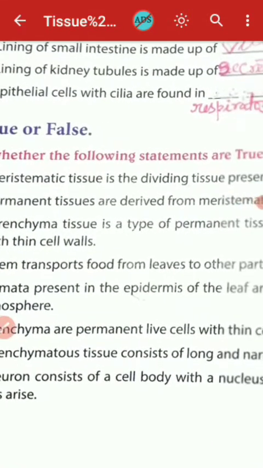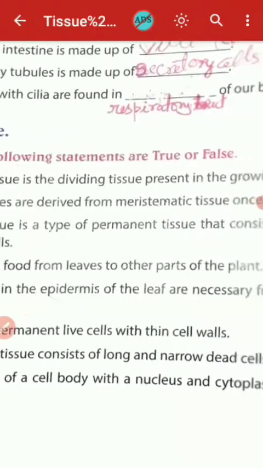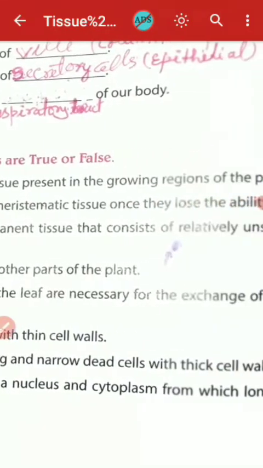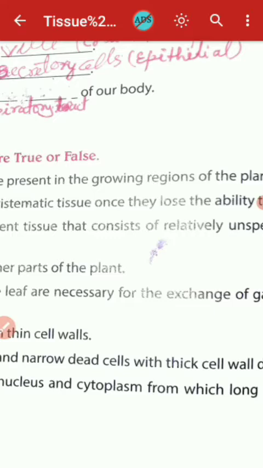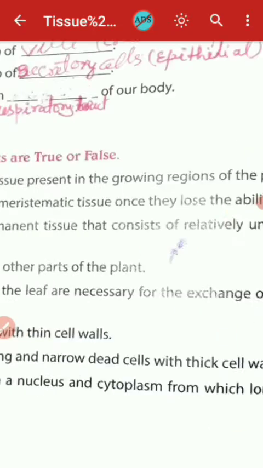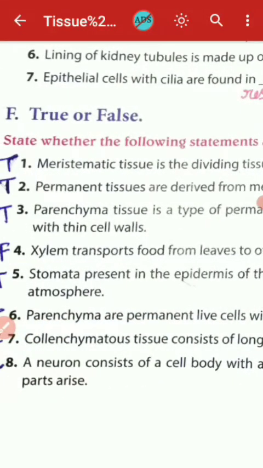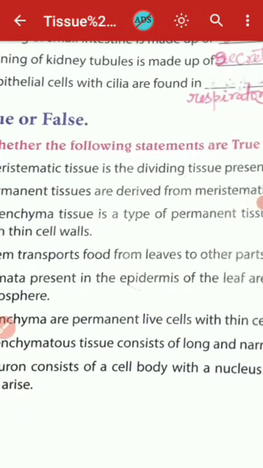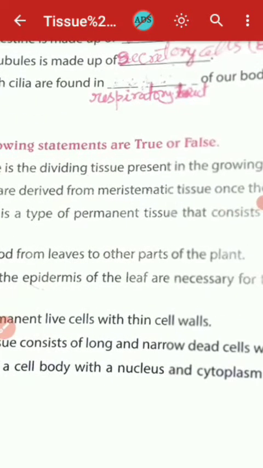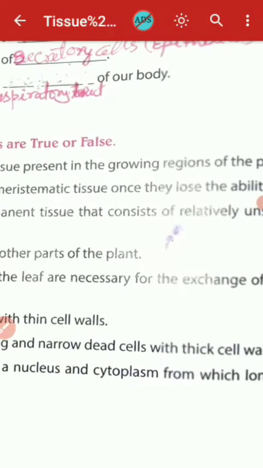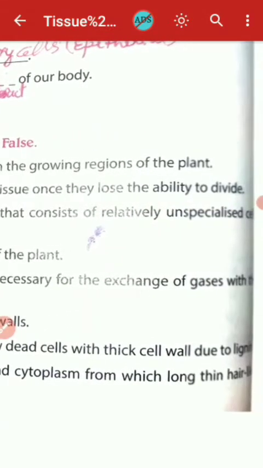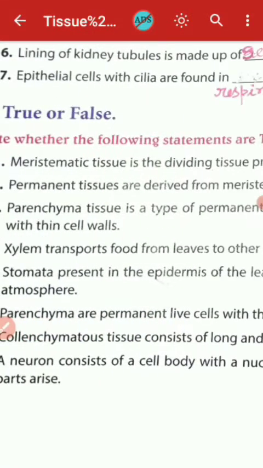Then permanent tissues are derived from meristematic tissue once they lose their ability to divide. This will also be true. Parenchyma tissue is the type of permanent tissue that consists of relatively unspecialized cells with thin cell wall.